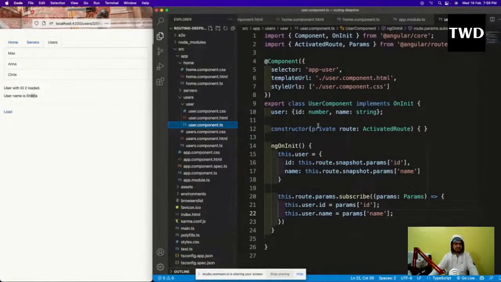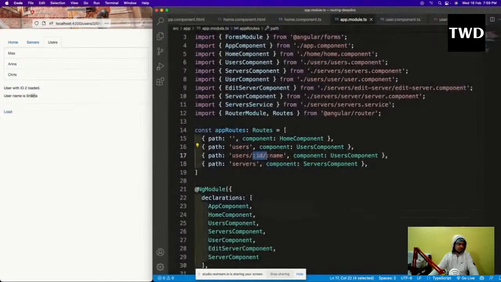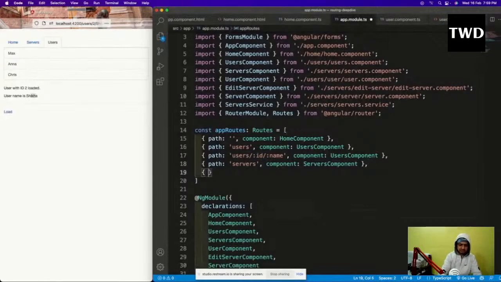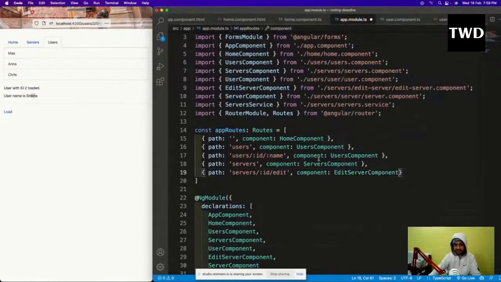Okay, then no problem. So again, we are going to go to this app.module.ts file, and here after this server component, I'll have another path, servers, then the id wildcard and edit. I'm going to have edit like this. Edit is not a wildcard. Comma, component is the edit server component, which we already have. I'll save it. Now I will go to the home component.